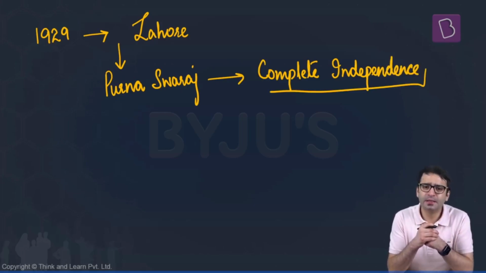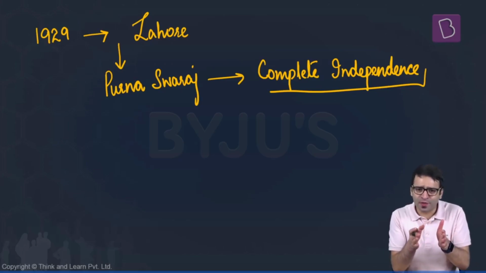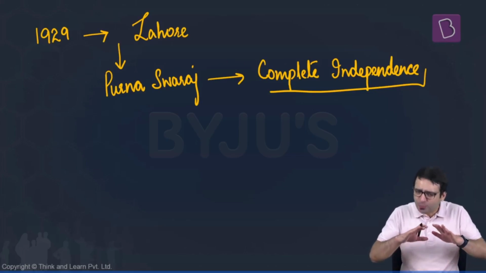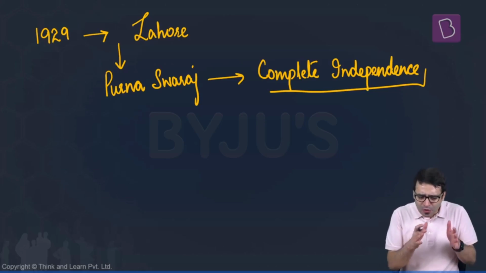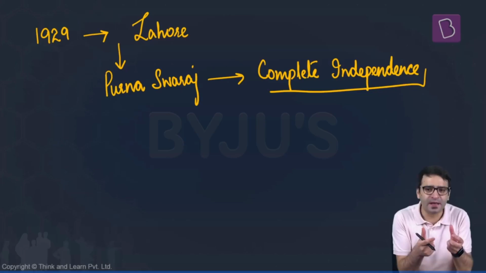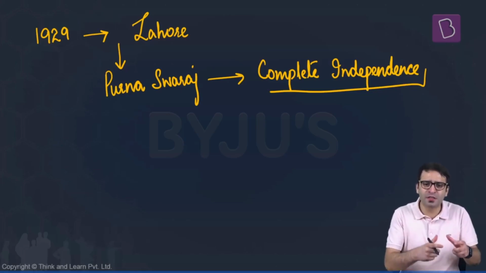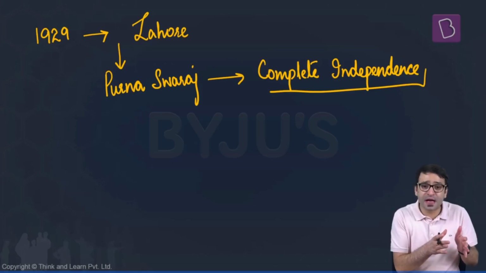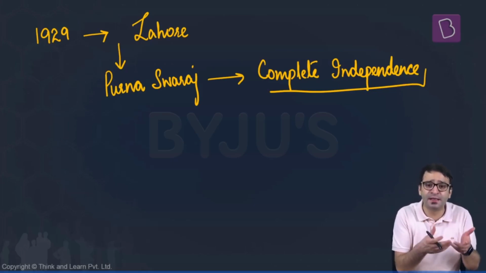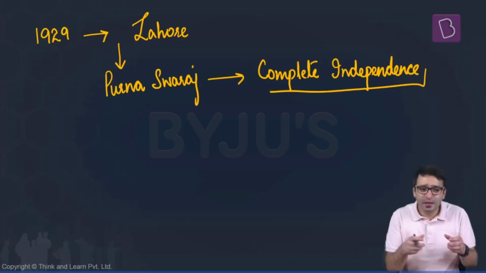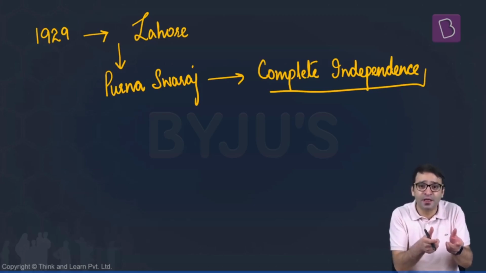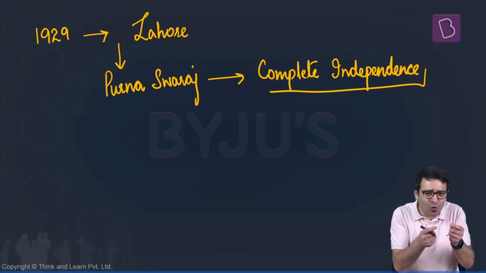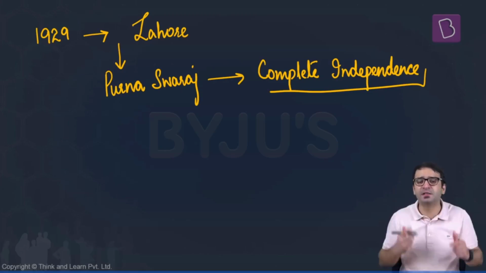Before 1929, you would know Indian National Congress was established in 1885. But from 1885 till about 1929, what was the objective of the Congress? Congress did not want complete independence. Their objectives kept on changing. Once they were asking for more and more representation of Indians in the Indian civil services. They wanted more and more Indians to be elected to the legislatures. But they did not want Purna Swaraj or complete independence.